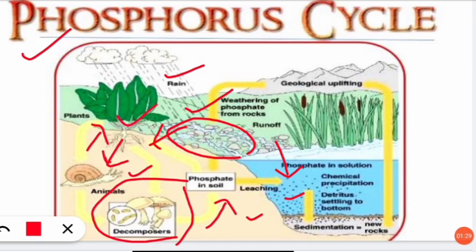The next thing is geological uplifting. So you should note it down. Geological uplifting means when these rocks containing the phosphorus are forming the mountains and certain hills, then they are uplifted due to the earthquake and other geological phenomena, then they are filled with phosphorus content. So this is called geological uplifting, and then they are also weathering with the help of rain and wind. So again they are settled in the ocean.